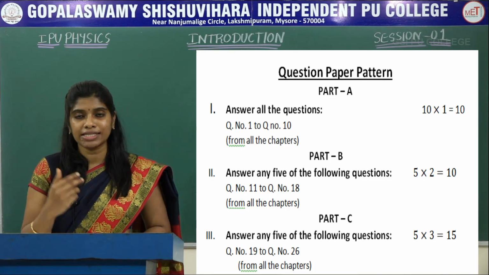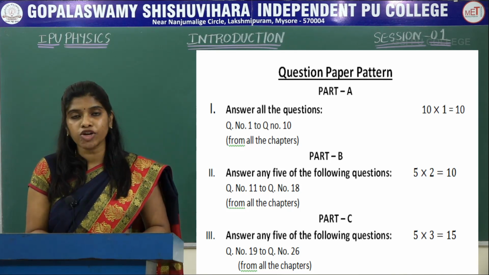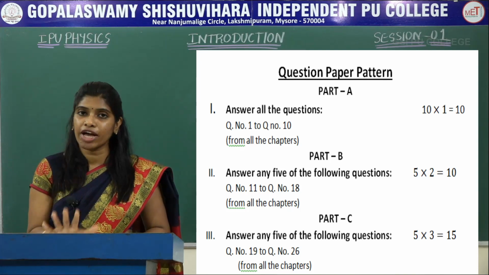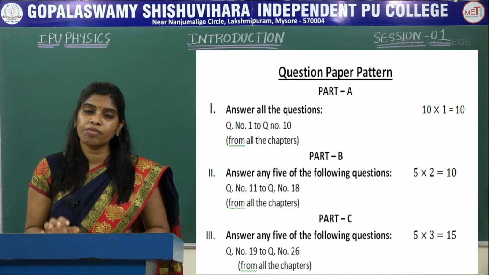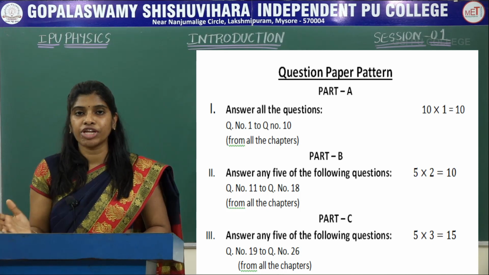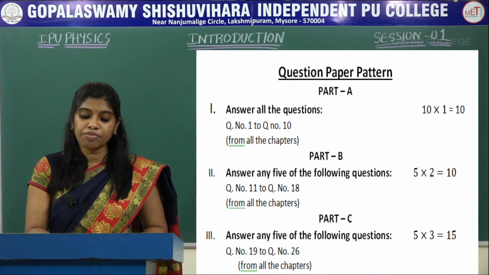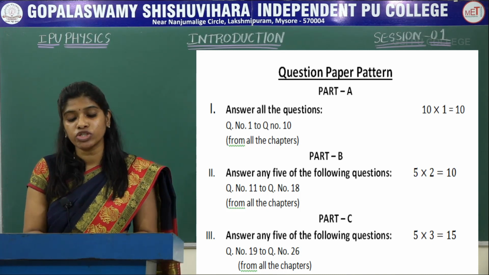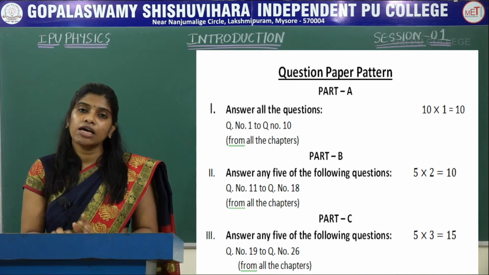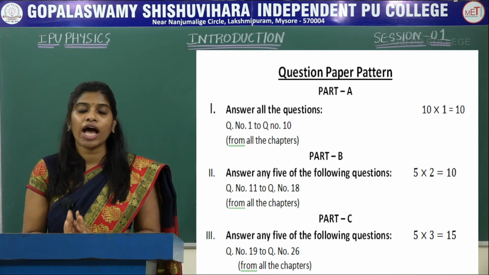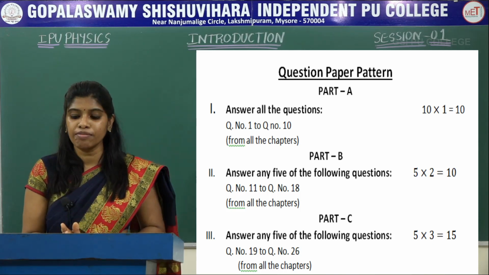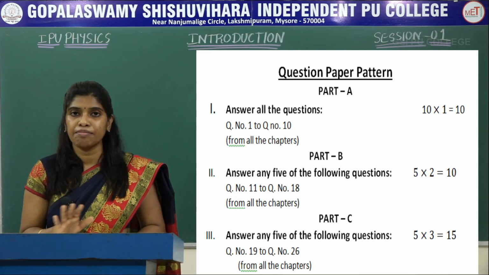Coming to part B, the second main, here you have 8 questions and you are going to answer only 5 questions, and these questions could be from chapter 1 to chapter 15. So from any of the chapters you may get the questions. These are question number 11 to question number 18. Out of these 8 questions, you have to answer only 5 of them, and this main will be for 10 marks.